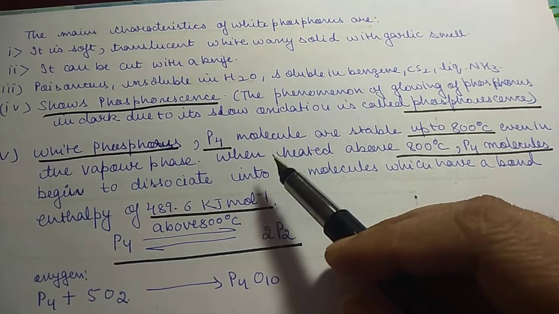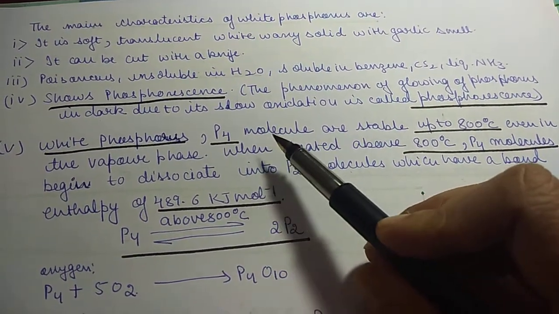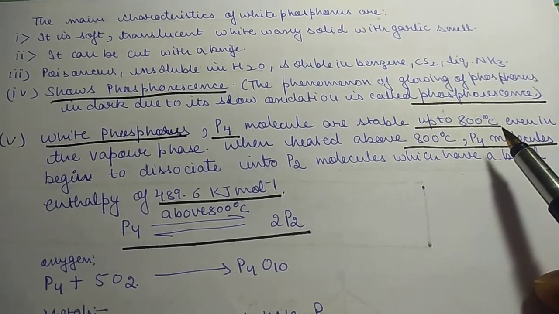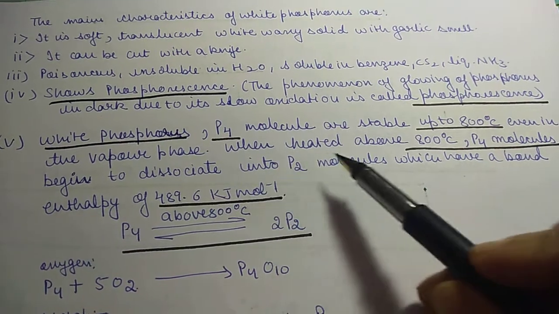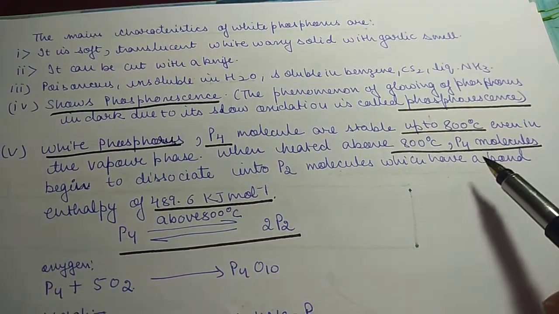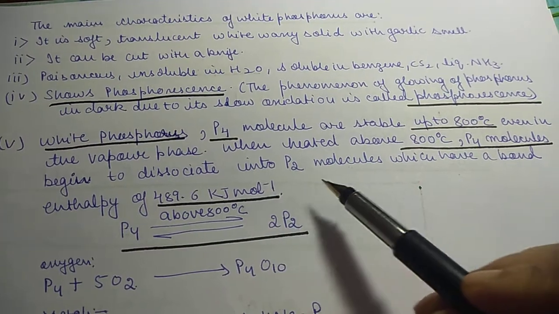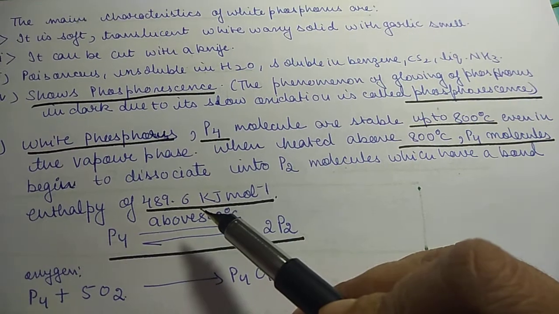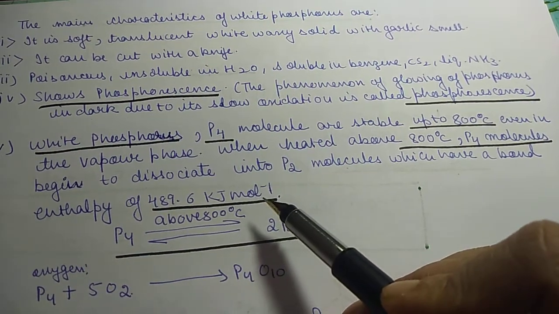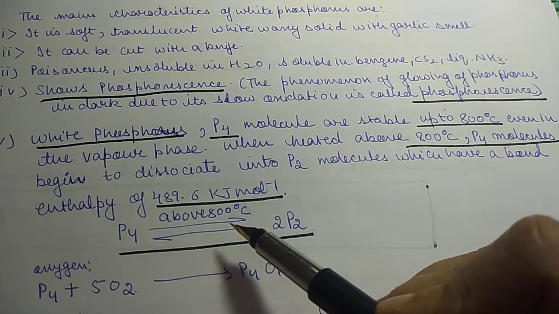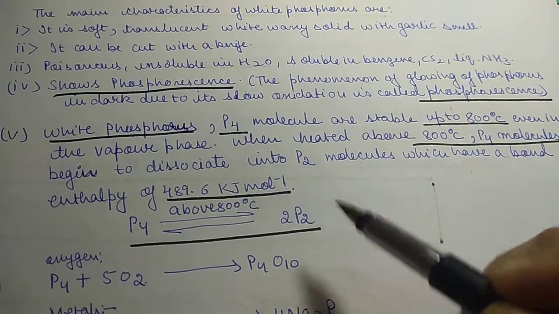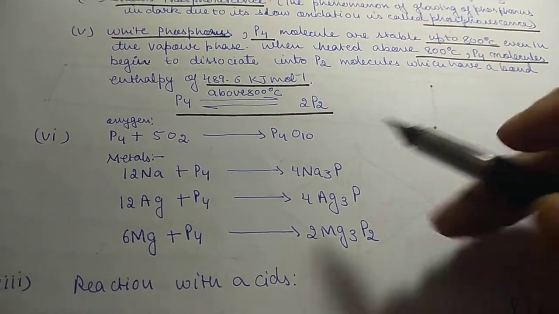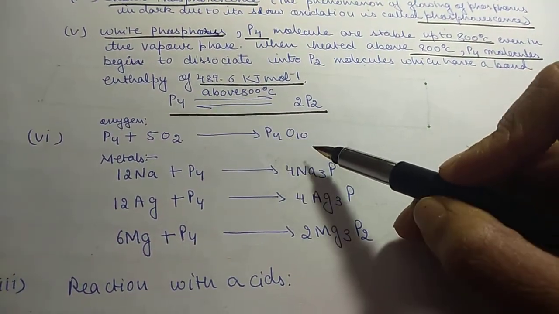The P4 molecules of white phosphorus are stable up to 800 degrees Celsius, even in the vapor phase. When heated above 800 degrees Celsius, P4 molecules begin to dissociate into P2 molecules, which have a bond enthalpy of 489.6 kilojoules per mole. So P4 above 800 degrees Celsius dissociates into P2 molecules. Its reaction with oxygen forms P4O10.